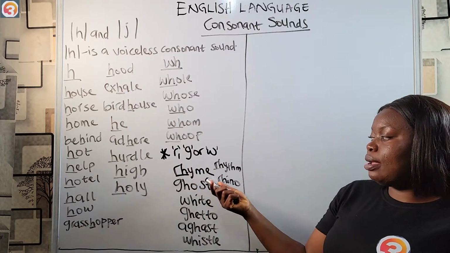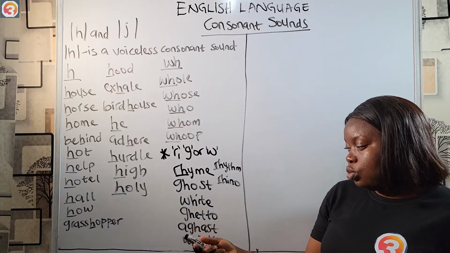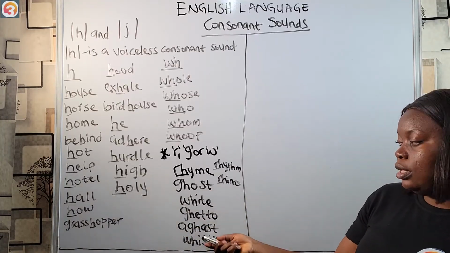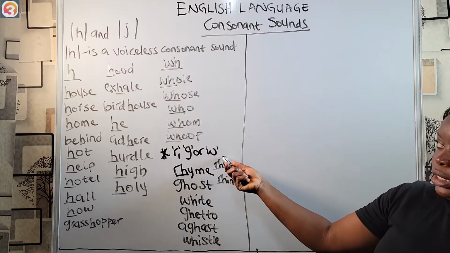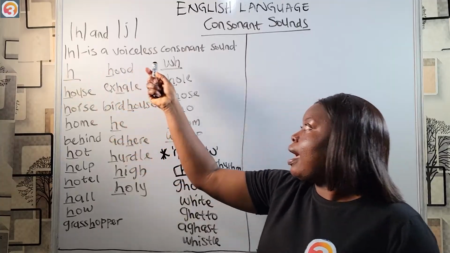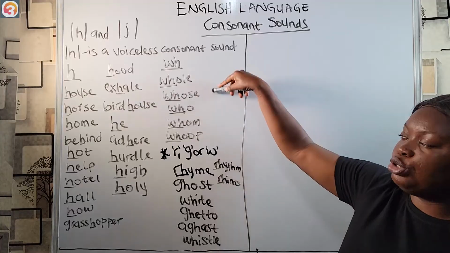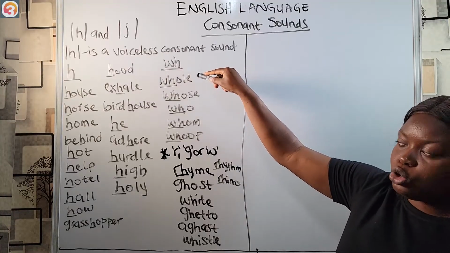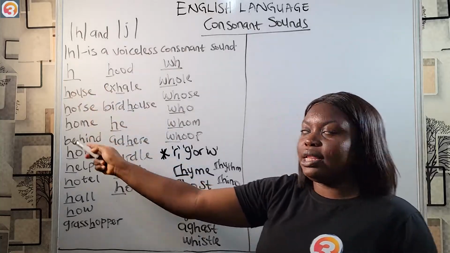Giving examples, rhyme, rhythm, rhinoceros, ghost, ghetto, ghastly, aghast. The H is coming after the G and we do not pronounce it. So let's take note. We can find this consonant sound in words with H and words with WH. Some words with WH, not all. Some where the W is silent. But this sound is mostly found in words with letter H.